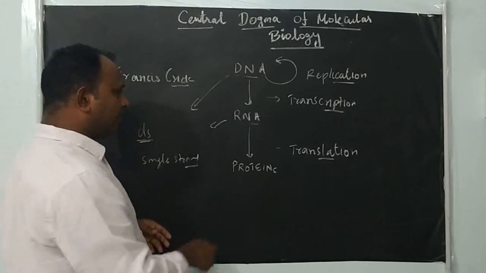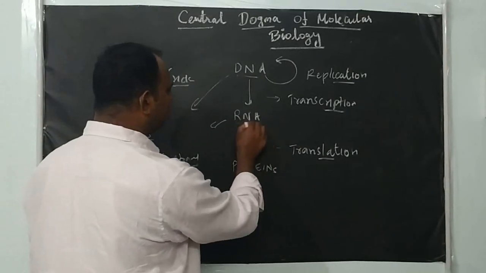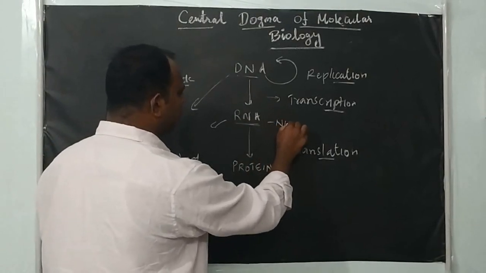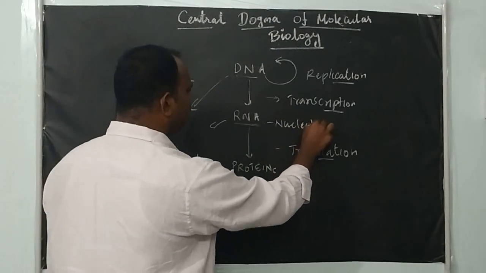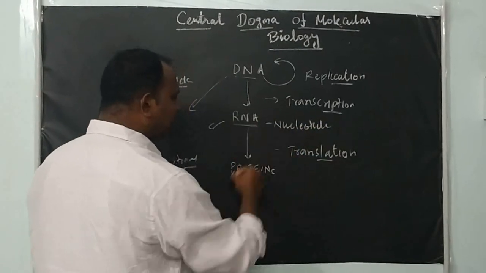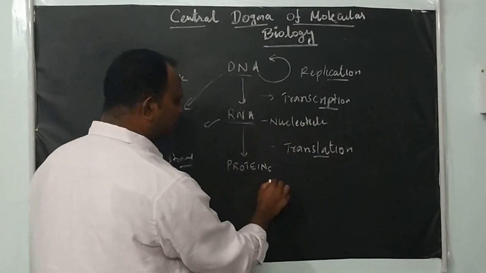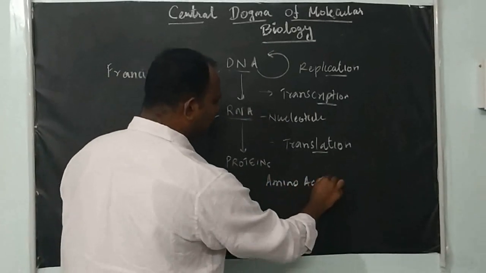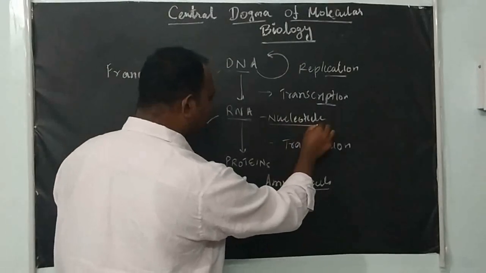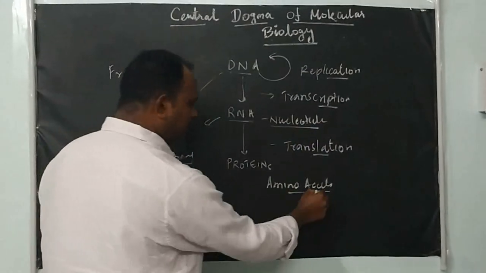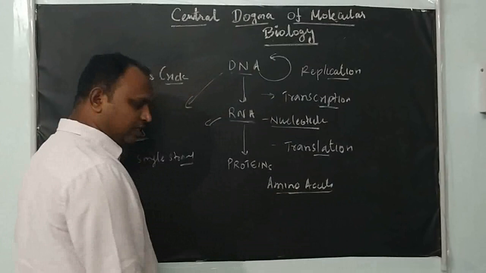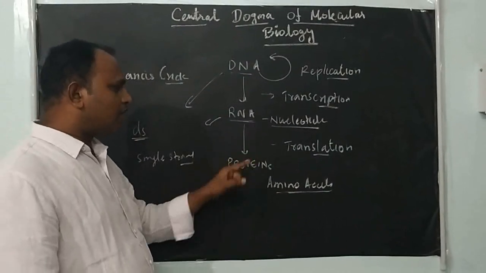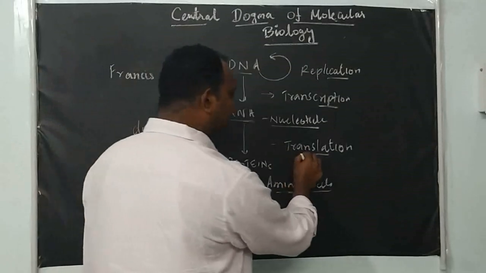Like this, the information is present in RNA in the form of nucleotides. This information is translated into the form of amino acids. Here the information language is nucleotide, there the information language is amino acid. That's why the synthesis of protein from an RNA molecule is called the translation process.